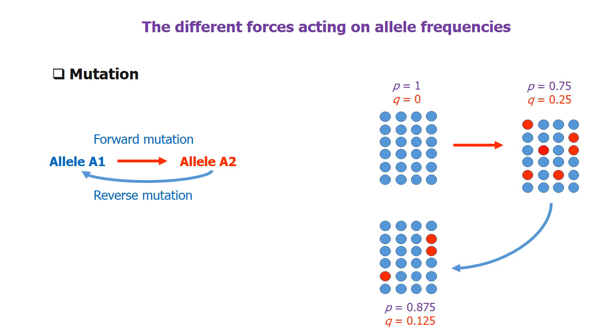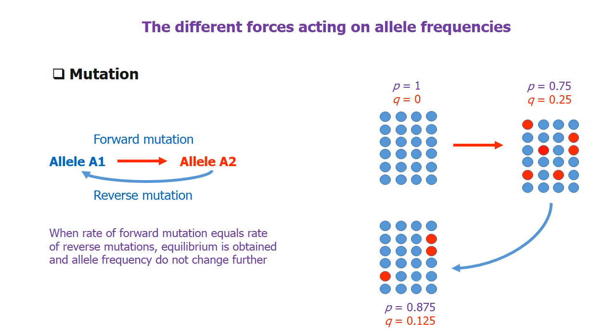What happens if there is a continuous occurrence of forward and reverse mutations? When the rate of forward mutation equals the rate of reverse mutations, an equilibrium is obtained and allele frequencies do not change further. Equal number of individuals are converted from A1 to A2 as well as A2 to A1. So, in that case, allele frequencies do not change.